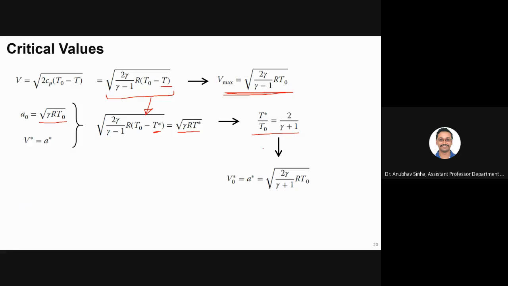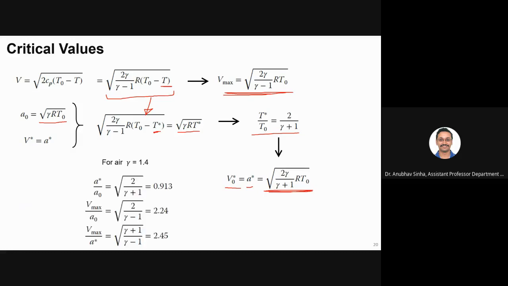So using this, I can say V naught star is equal to A star is equal to root of 2 gamma by gamma plus 1 times R T naught, because this is the maximum velocity that we'll get for critical conditions. And for air we have gamma equal to 1.4.